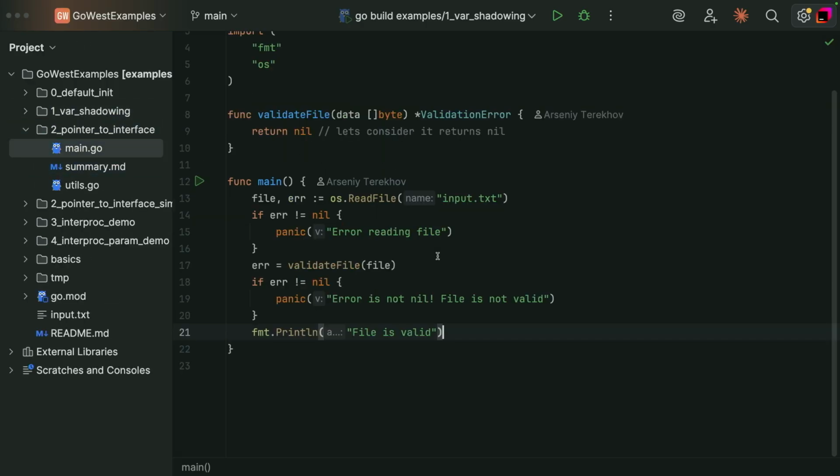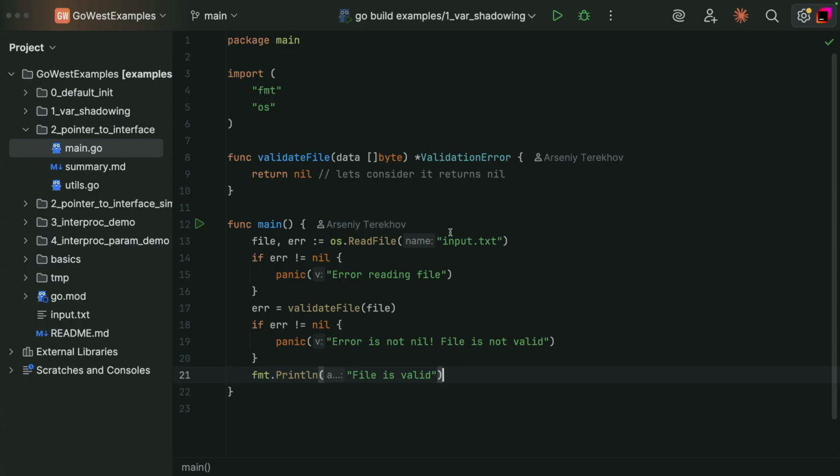And yeah, I really like this example because if you encounter it for the first time, most likely you will spend quite a lot of time investigating it, like me the first time. So here is quite straightforward code. We just load a file, and then we want to validate its content.